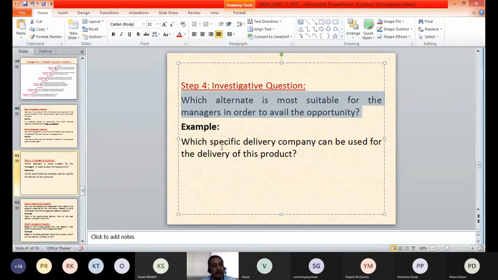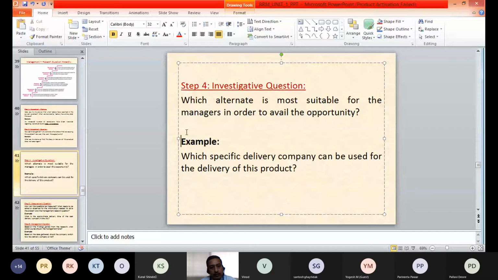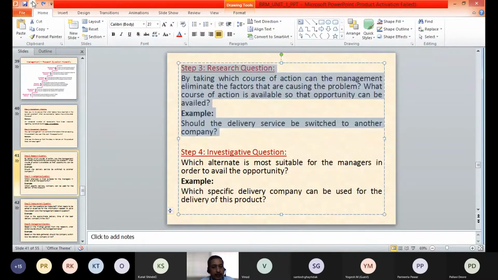So in this example, we can see which specific delivery company can be used for the delivery of this product. So now the investigative question is very specific. Which specific delivery company can be used for the delivery of the product? Which companies are available and which company is the most suitable for the delivery of the particular product?